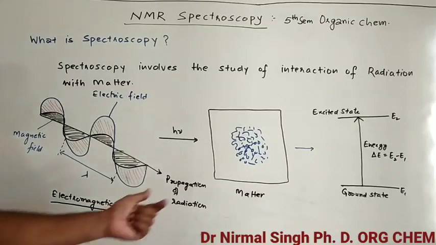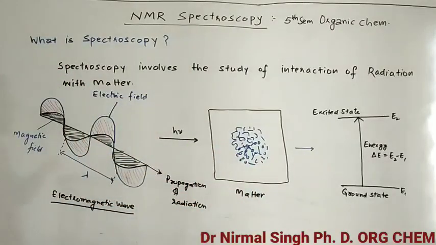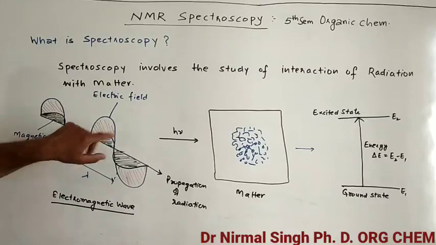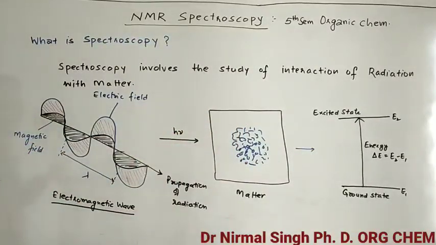Similarly, whatever the matter is, whether it is a compound or any molecule, it has atoms, and atoms have these energy levels. So when the frequency of this radiation matches the gap between the two energy levels, then it absorbs light.